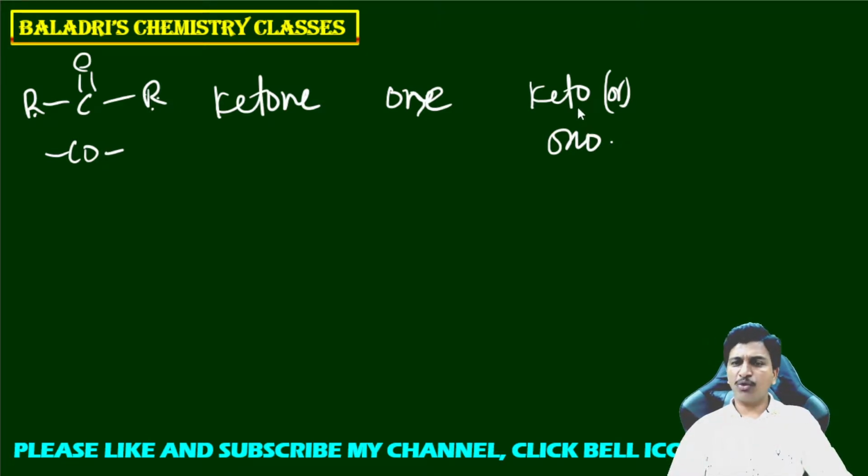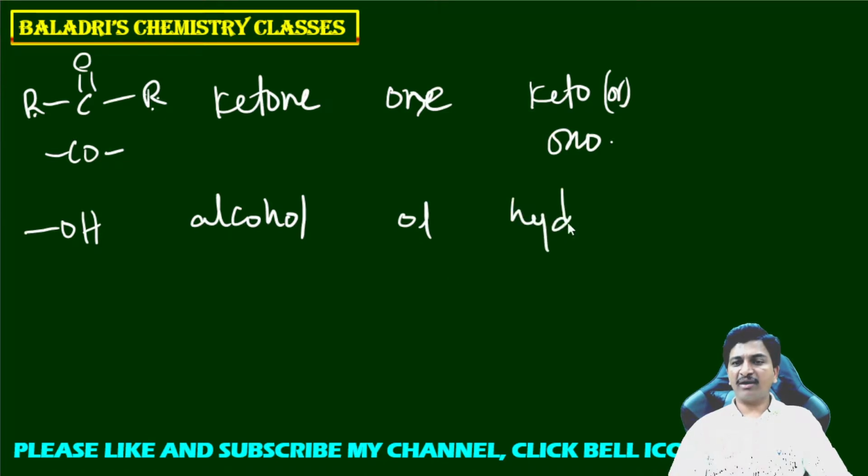We can write keto if it is a prefix, or oxo also we can write. Suffix is -one, O-N-E, for ketone. Now, after ketone, the next priority goes to the OH group. That OH group is called alcohol. For alcohol, the suffix is -ol, and if it is a prefix, we have to write hydroxy.